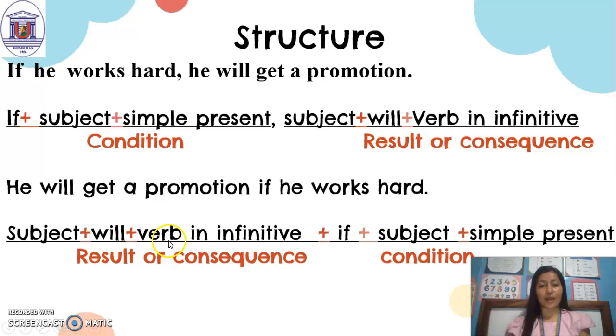Let's learn about the structure. Subject, he, plus will, plus get, verb in infinitive, then we have the complement, plus if, plus the subject, in this case he, plus simple present, works hard. The condition at the end and the consequence at the beginning of the sentence. But the only difference is we are not using a comma.